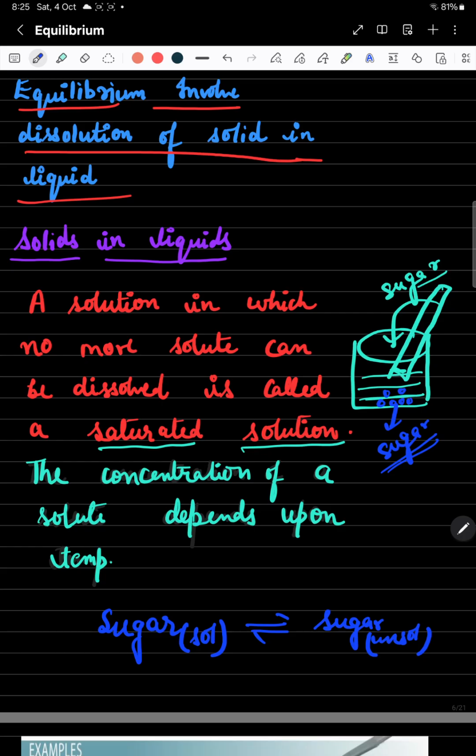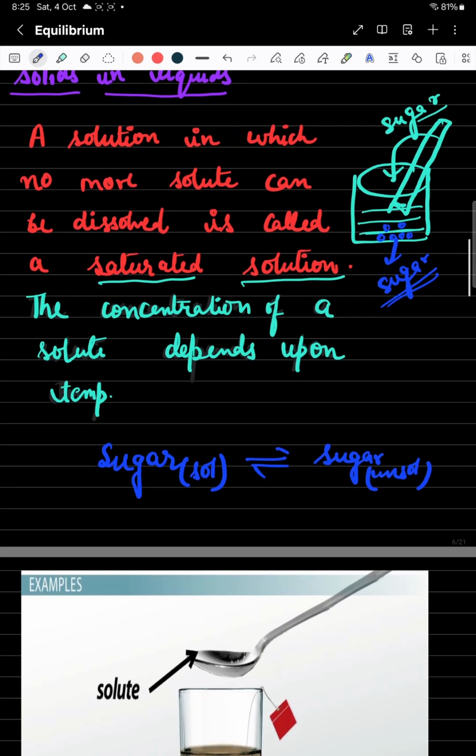So here we understand that there is an equilibrium existing between the sugar molecules which are in the dissolved form in the water and those which are in the crystal form. You can say the sugar in the dissolved form and the undissolved form at the bottom of the beaker are both at the equilibrium stage. What is the meaning of this? We think that the sugar at the bottom of the beaker is in a static stage. But the equilibrium is dynamic in nature.